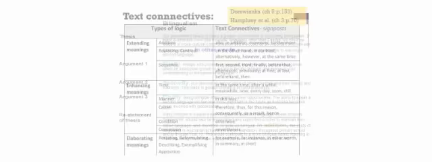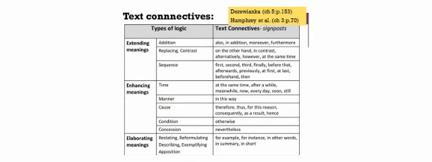And there's a big list of those in Grammar and Meaning, so you can see how they work. Here's an example of the table. And you know what? I use this table all the time in my own writing so that I know what to do, and so that I make sure that I use a variety of text connectives, not just one or two.